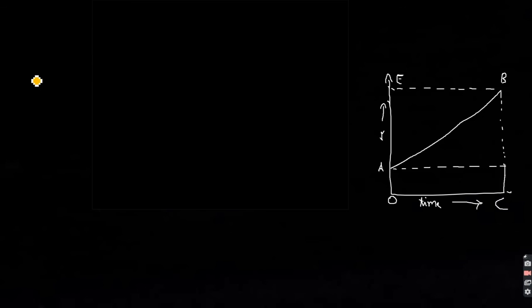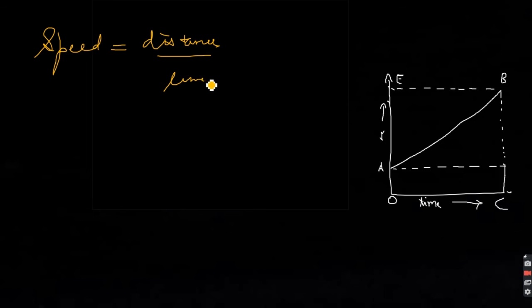Now how to find the speed of circular motion? We know speed equals distance covered by time. So in this case, suppose this is my circle, the distance which will be covered by a body in motion will be 2 pi r, by t. So this is my speed.